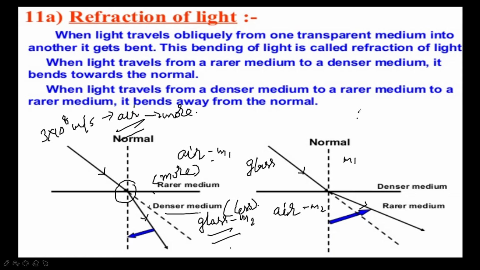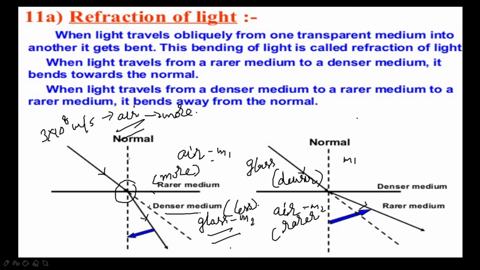So now the next part is, what are the causes of refraction? Let me repeat the definition. When light travels obliquely from one transparent medium into another, it gets bent. This bending of light is called refraction of light. When light travels from rarer to denser medium, it bends towards the normal. When the light is traveling from denser medium to rarer medium, it bends away from the normal.